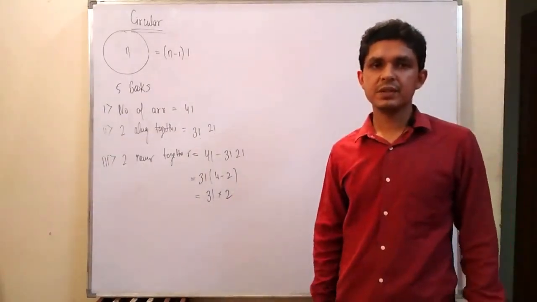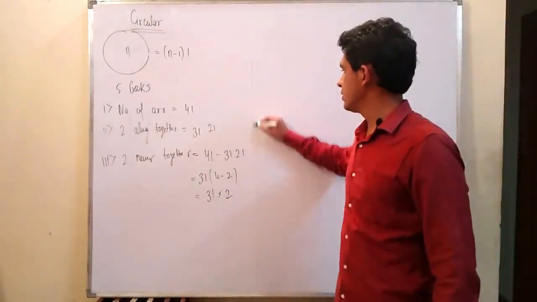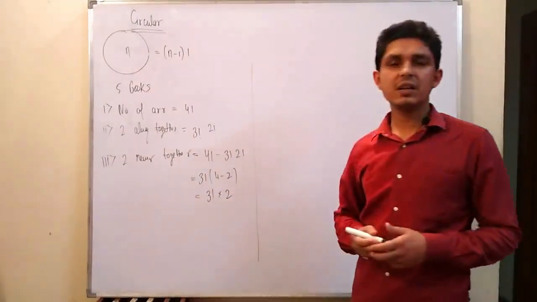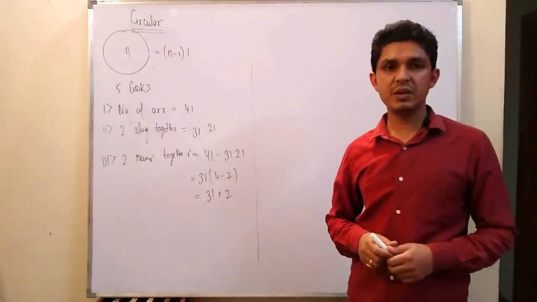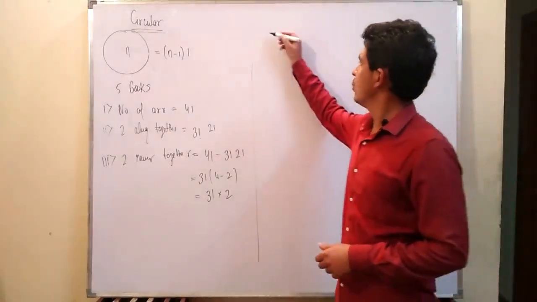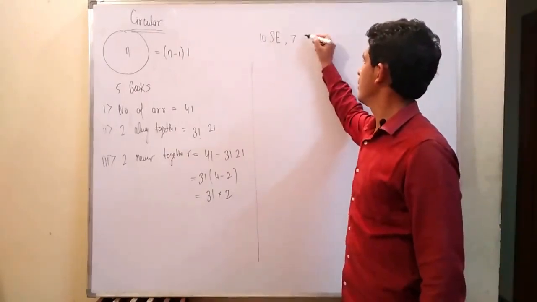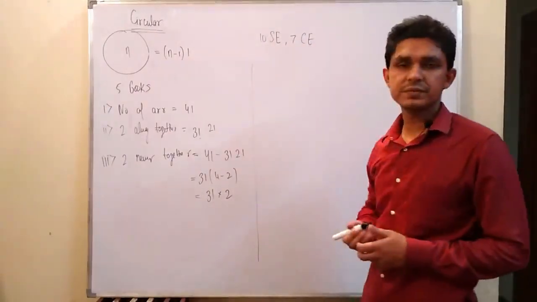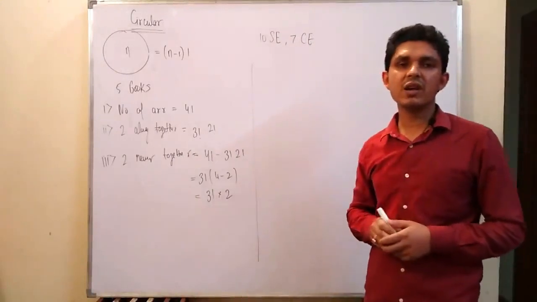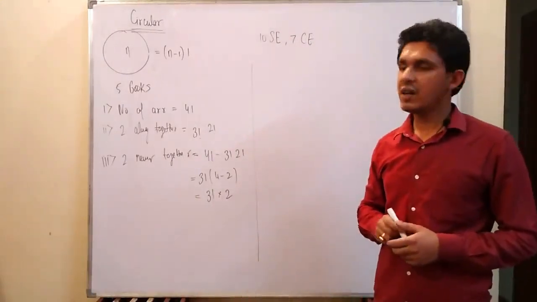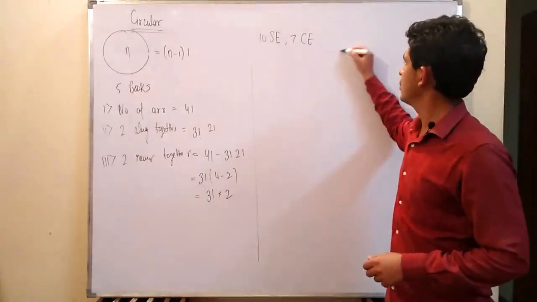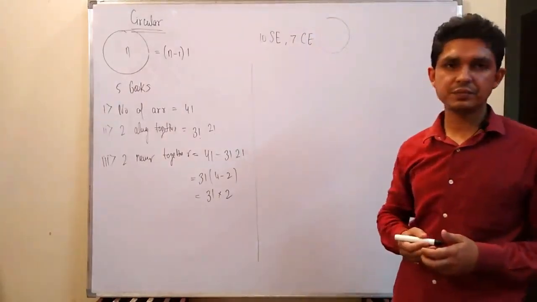Okay. Coming to the second question that we have done in a linear based arrangement. The question there was we had 10 software engineers and 7 civil engineers, and in that question we arranged those in a line. Here we have to arrange all in a circle.